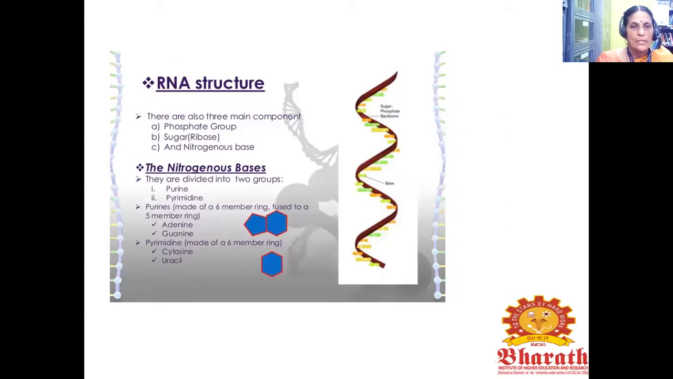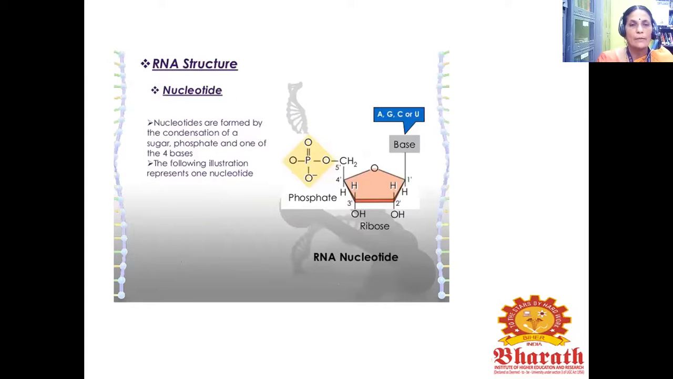Next, we see about the RNA structure. There are also three main components. First one is the phosphate group. Second one is sugar. Ribose sugar is present in RNA, deoxyribose in DNA. Third is nitrogenous bases, which are divided into two groups, purine and pyrimidine. Purine is made of a 6-member ring fused to a 5-member ring. Adenine and guanine are purines. Then pyrimidine is made of a 6-member ring. It includes cytosine and uracil. Instead of thymine in DNA, uracil is present in RNA.